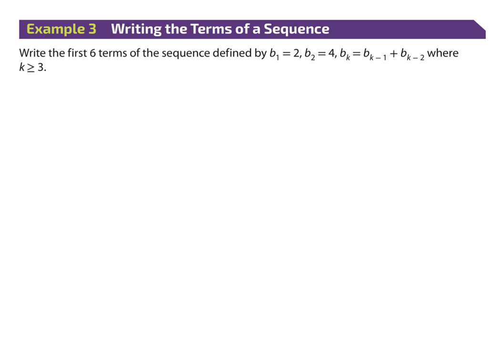So it says, right, the first 6 terms, they give me the first term, the second term, and then they give me the kth term, all right? They tell me how I'm going from term to term.